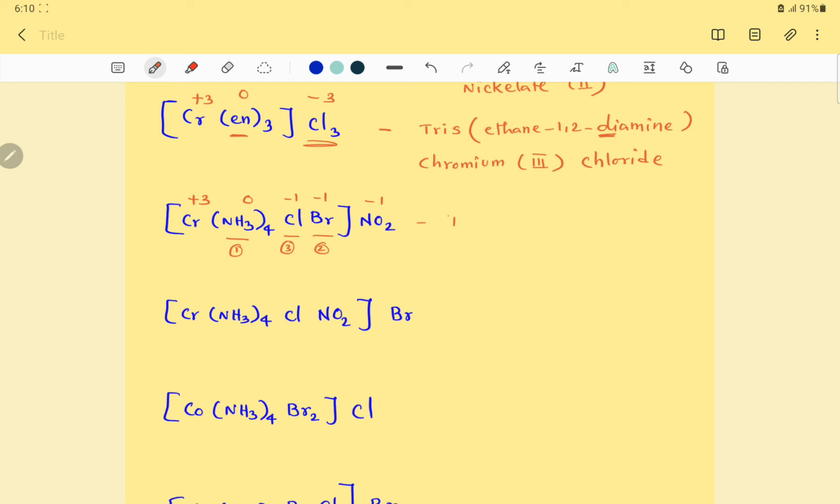So the name is tetraammine. Br minus is bromido, then Cl minus is chlorido: tetraammine bromido chlorido, isn't it? Right. Then after that, the central metal ion is Cr, chromium. Central metal ion chromium, oxidation state is 3, chromium(III). Outside, this is a simple anion, NO2 minus, isn't it, which is called nitrite: chromium(III) nitrite.